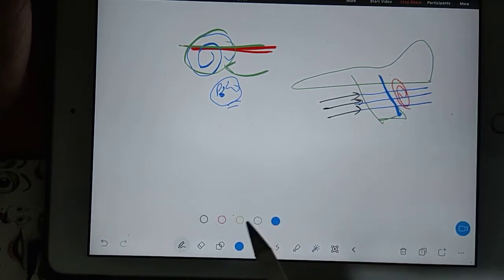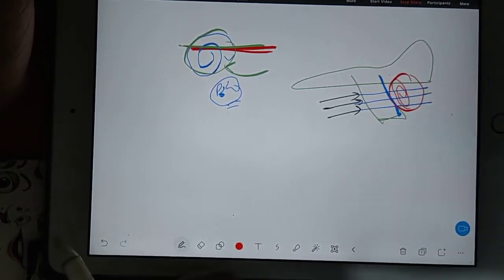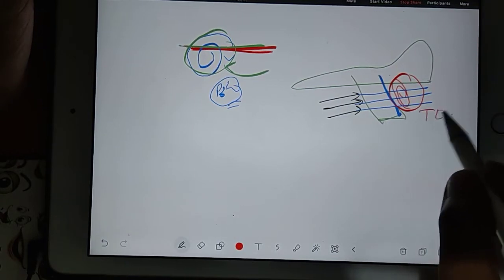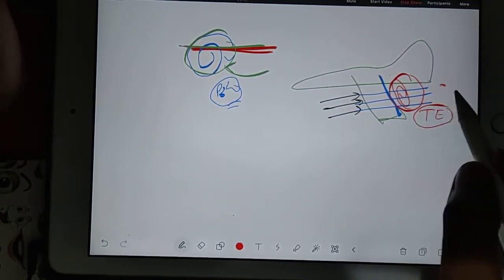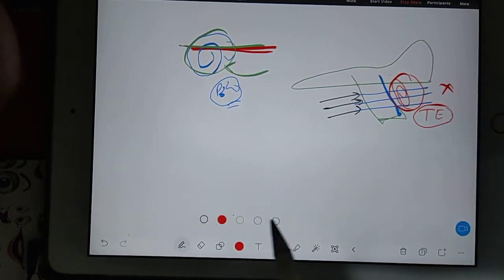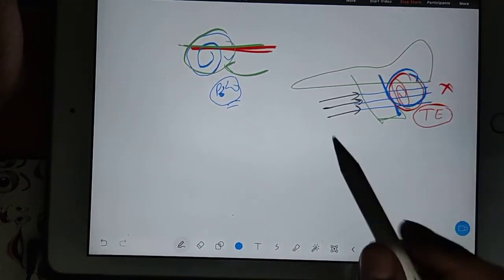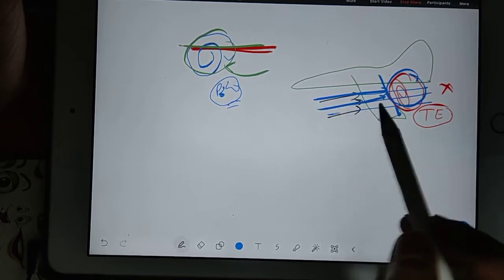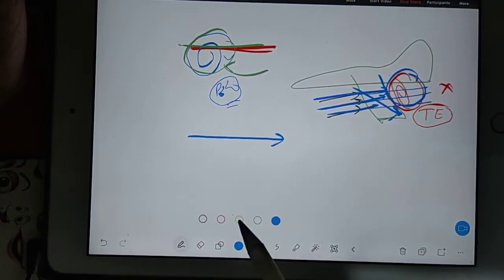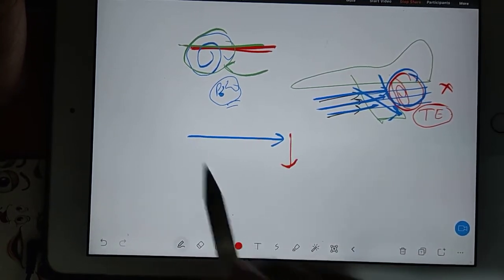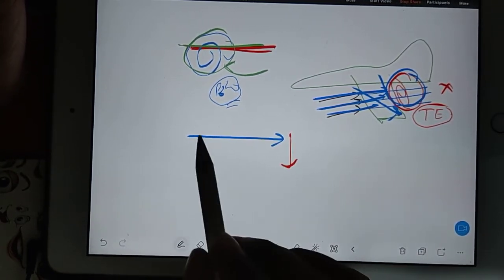Why? Because of the vortex at the trailing edge. So what is the difficulty if there is a vortex? Because of this vortex, the oncoming stream is pushed downward. It is going like this, but because of the vortex motion, it is turning and going like this.